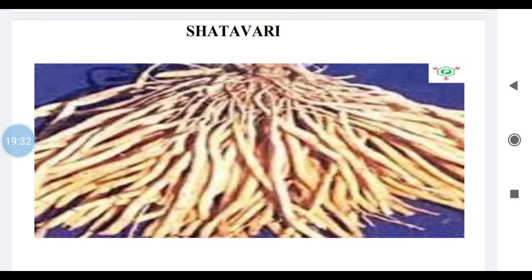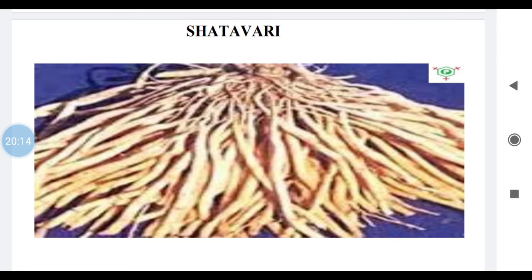Chemical constituents are that it contains 4 important constituents which are referred to as steroidal saponins. The names of these 4 constituents are Shatawarin 1, Shatawarin 2, Shatawarin 3 and Shatawarin 4. Now here Shatawarin 1 is the major glycoside. All four are important, but one is the main major glycoside which has important application.